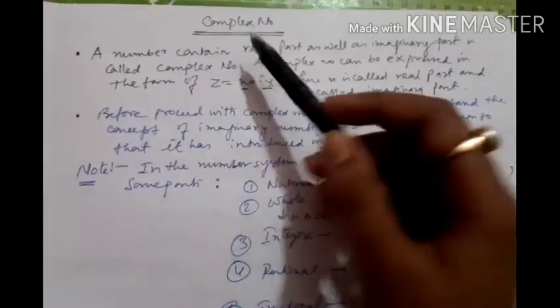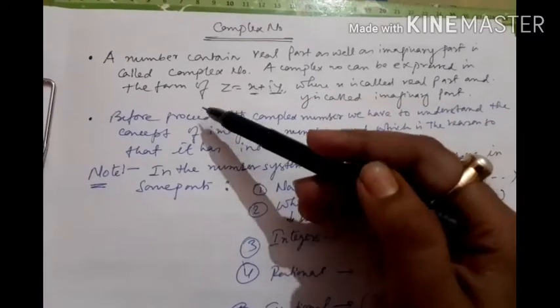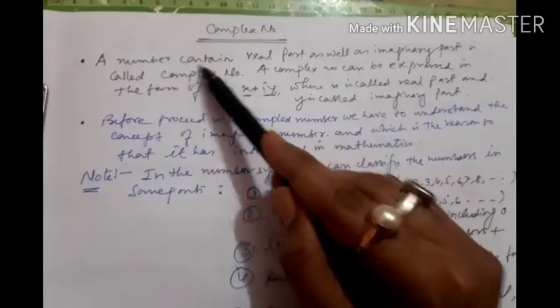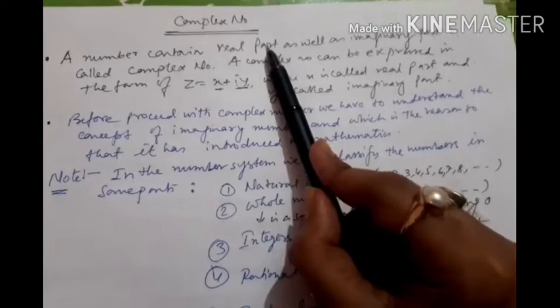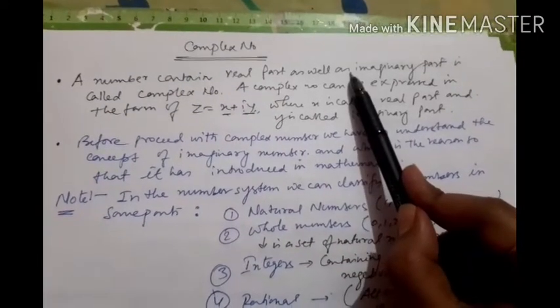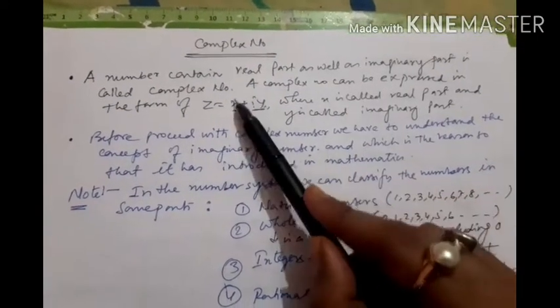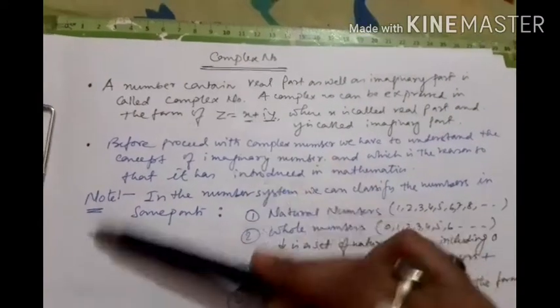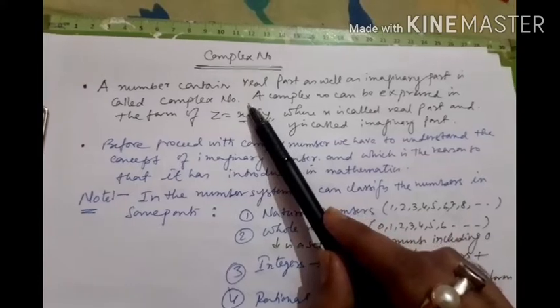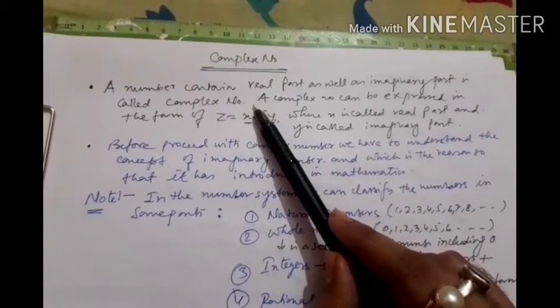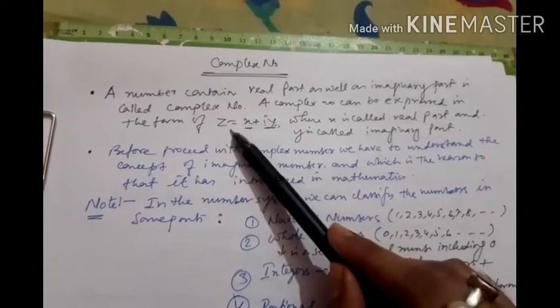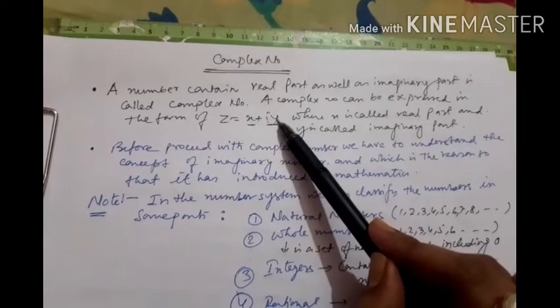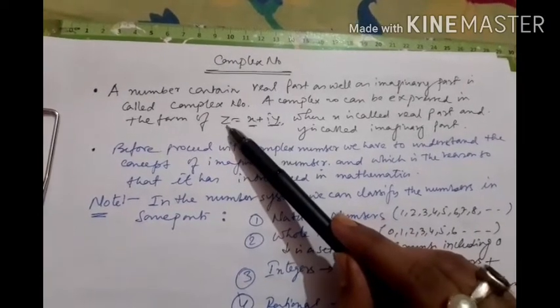So let us discuss first the definition. A number containing a real part as well as an imaginary part is called a complex number. Or, more clearly, we can say a complex number can be expressed in a particular form, that is x plus iy, and it will be denoted by capital Z,